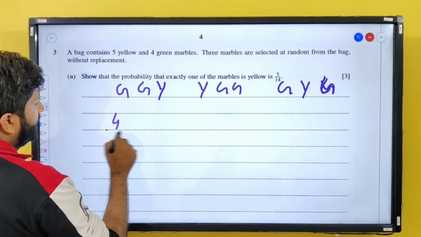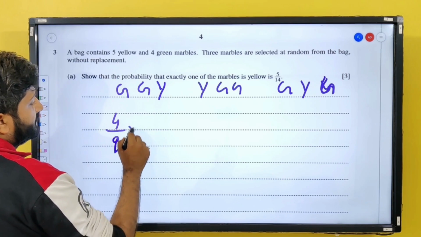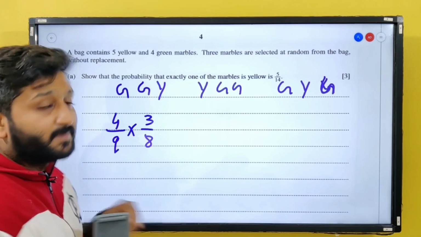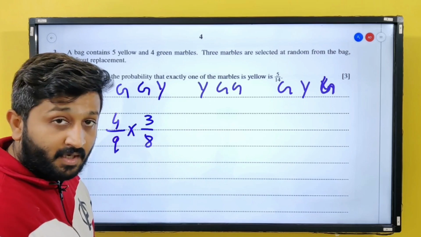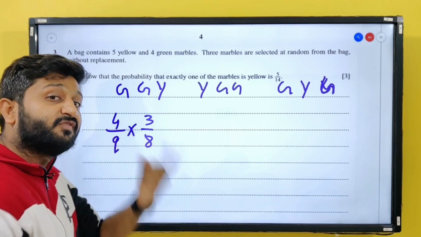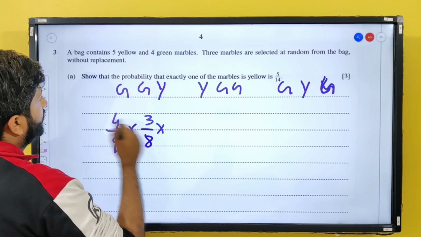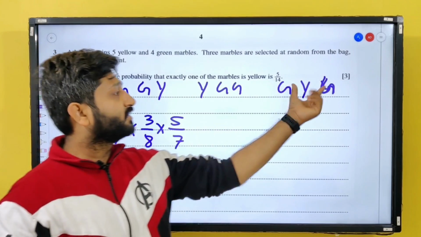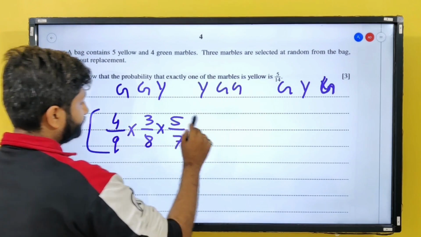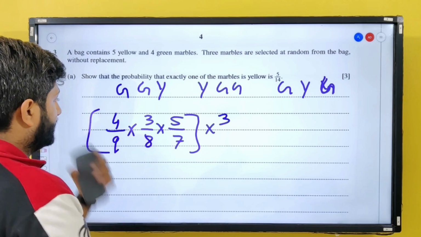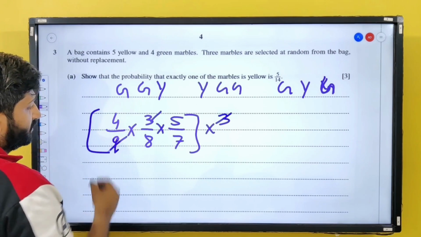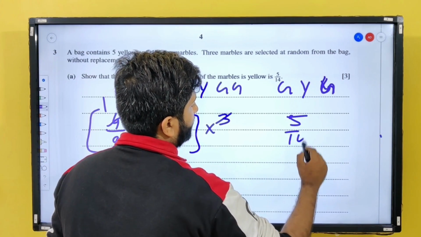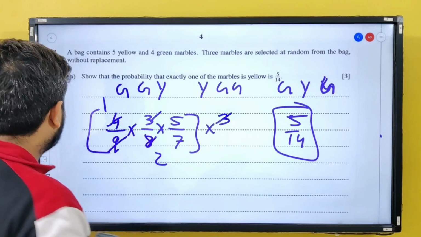First is green, so probability is going to be 4 upon 9. Second is going to be 3 by 8. Why 3 by 8? Because this is without replacement. After I have selected one green marble, I am now left with 3 green marbles out of 8. And last is going to be yellow, which is 5 upon 7. Same for the other orders also, so I am going to simply multiply this with 3. 3 3s are 9. This is going to get cancelled. 4 1s are, 4 2s are. So I have 5 by 14. I have shown the answer.